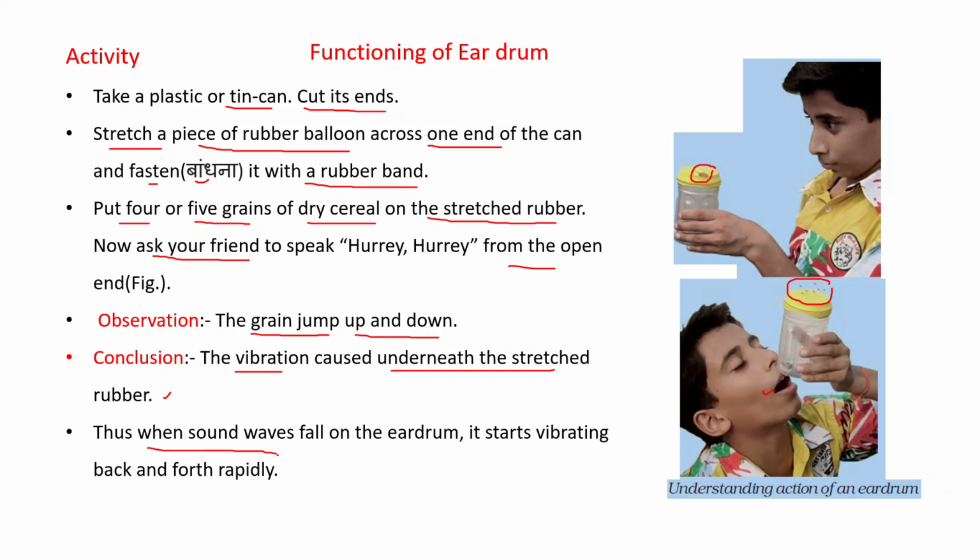Thus, when sound waves fall on the eardrum, it starts vibrating back and forth rapidly. And these vibrations through the inner part of our ear go to the brain and we are able to hear.